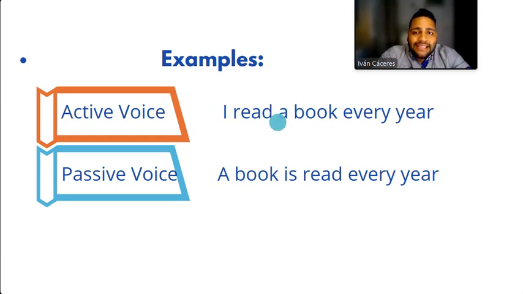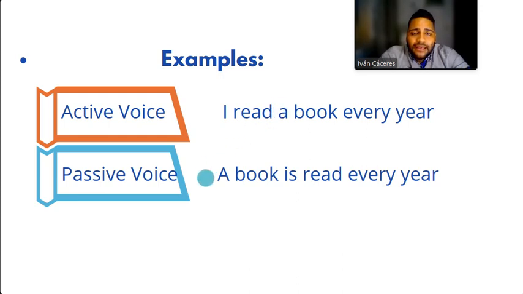So a book is the object of my sentence. And because it is the object of my sentence, it will be the subject in the passive sentence. So the sentence is always going to start with the thing that receives the action. It doesn't matter if it is a person, an object or anything else, okay? A thing, it doesn't matter. So you're going to start the sentence with a book. That is the same thing that we have down here.